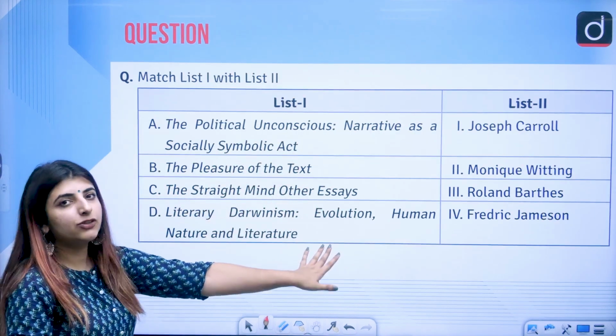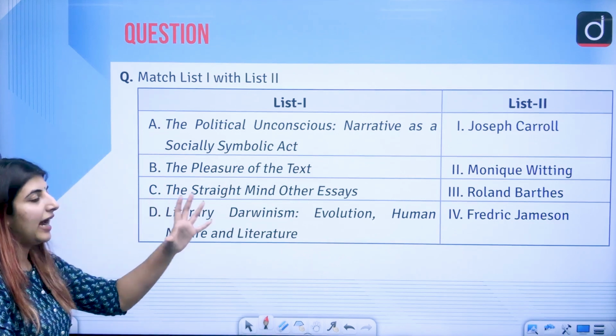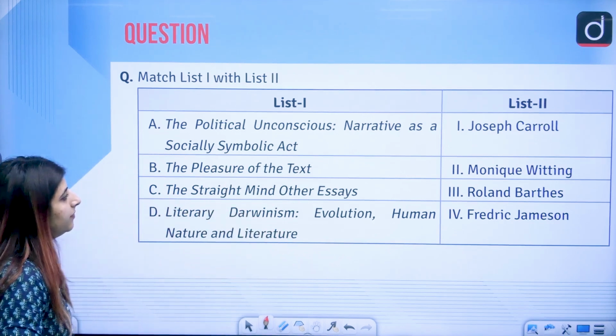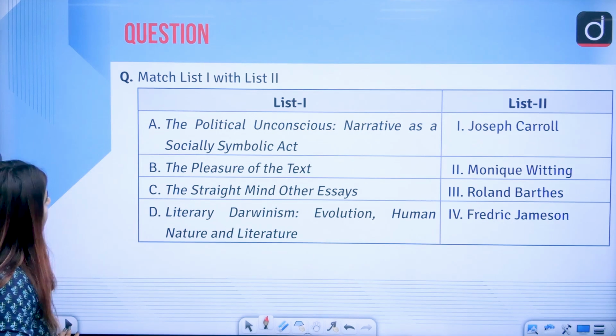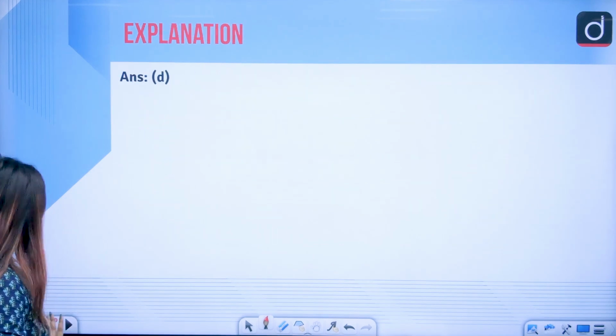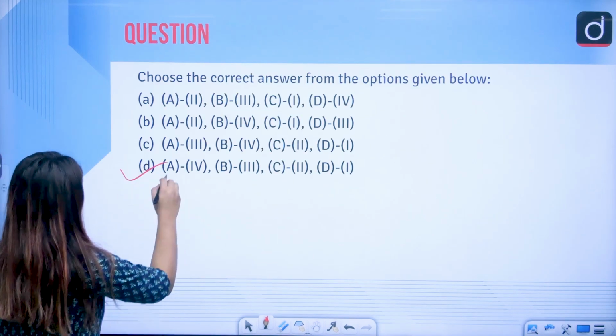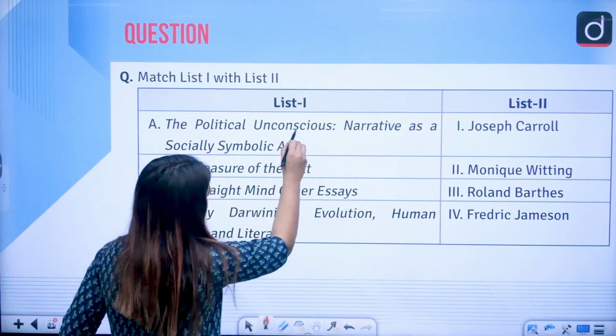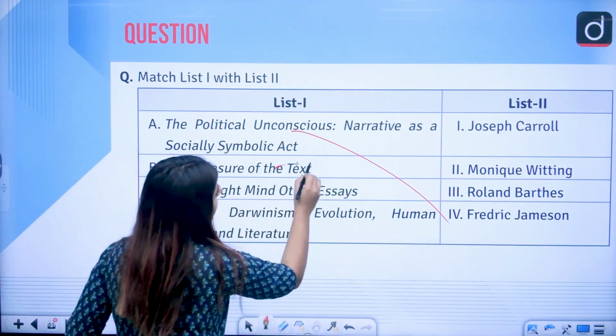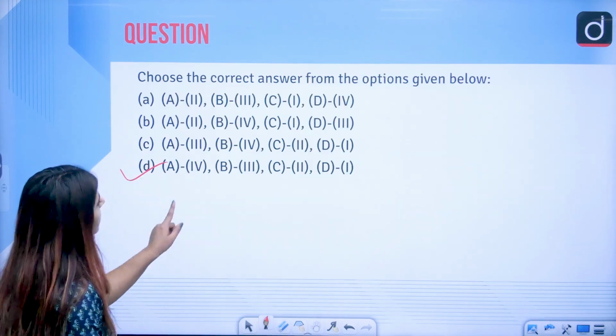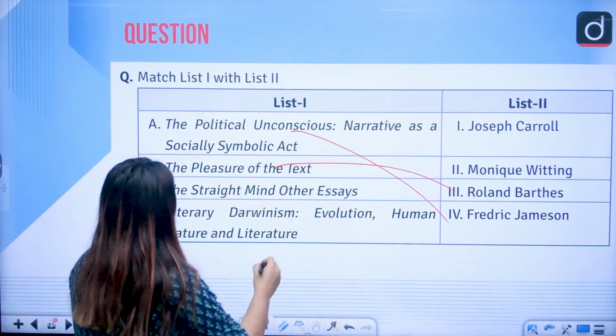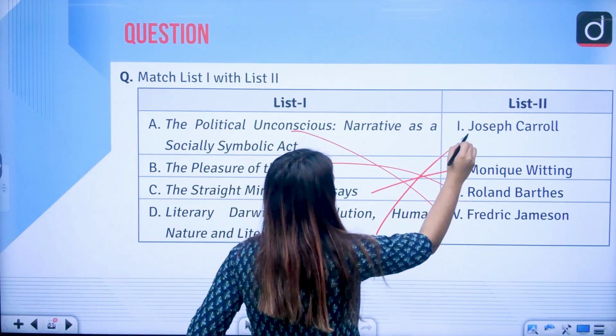Match list 1 with list 2 again. The books and the writers. The answer to this question is option D. A4, correct, B3, C2 and D1.